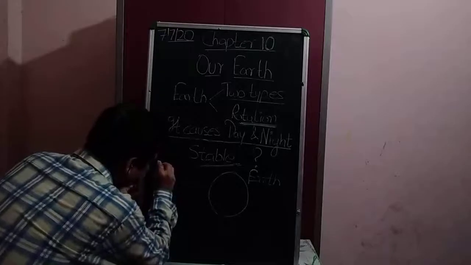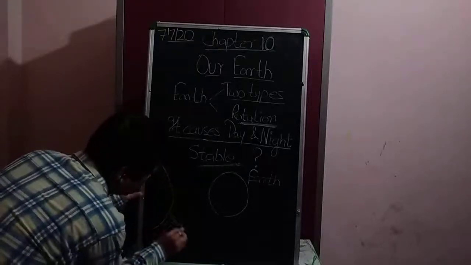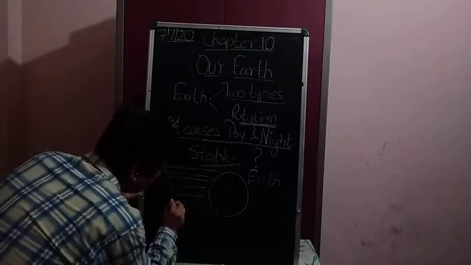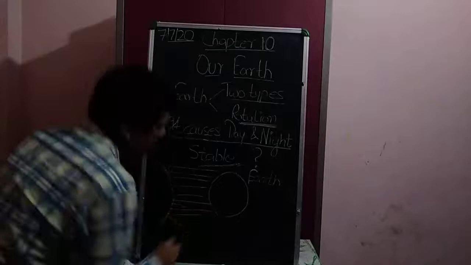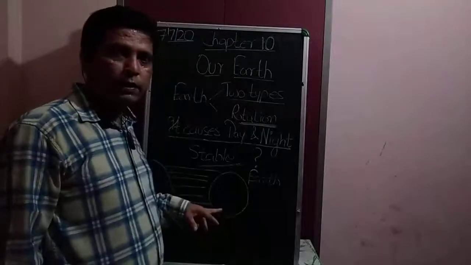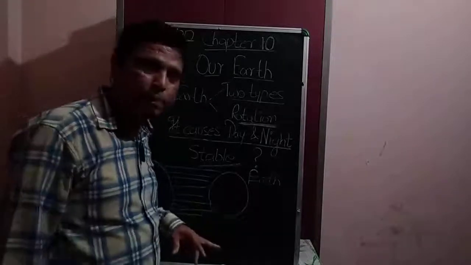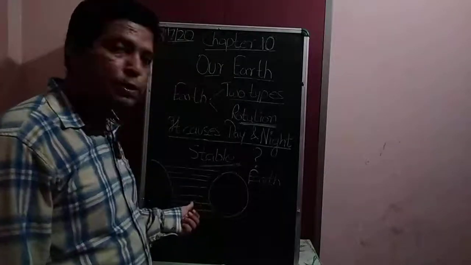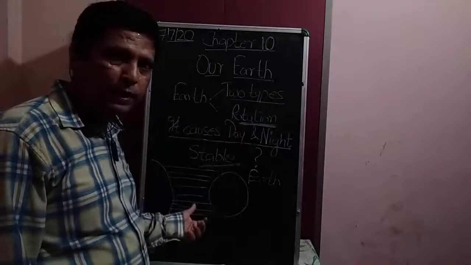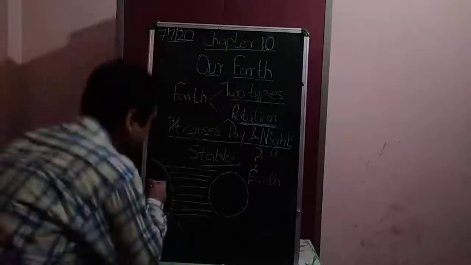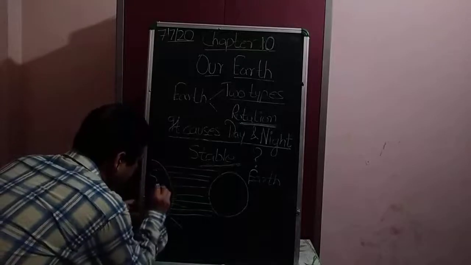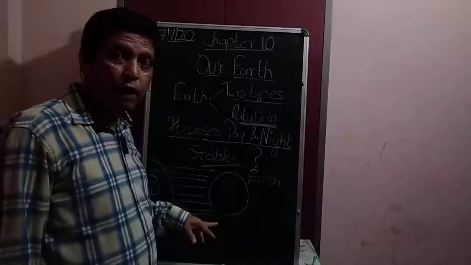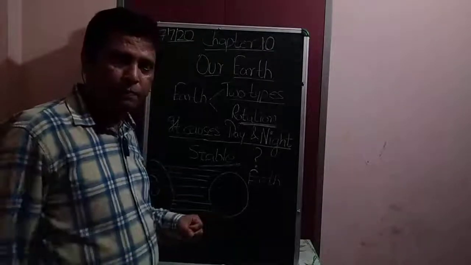For example, see, I draw sun like this. This is the light of the sun. Okay student, the name of our planet is earth. हमारे planet का क्या नाम है बेटा? Earth. And what is the source of light on our planet? That is sun. Now student, try to understand, if the earth is stable, then what's happened?